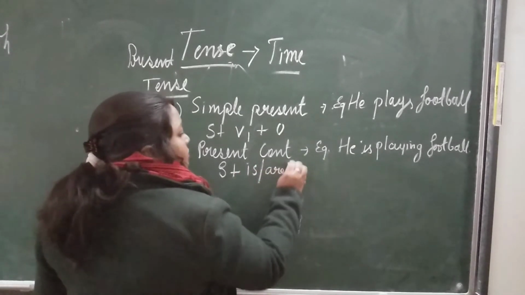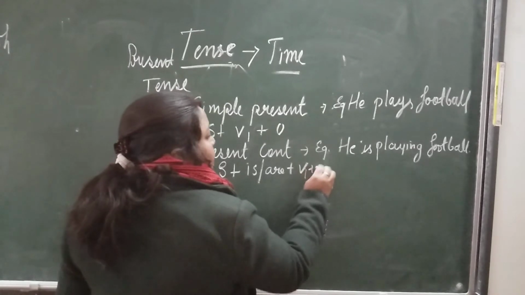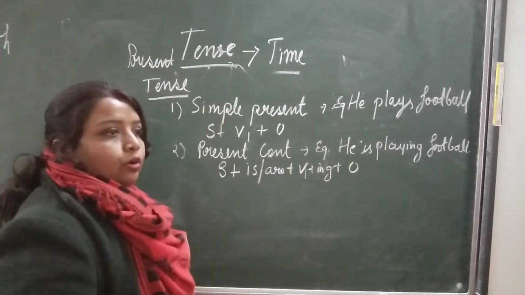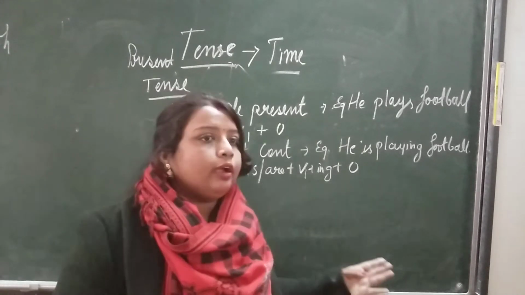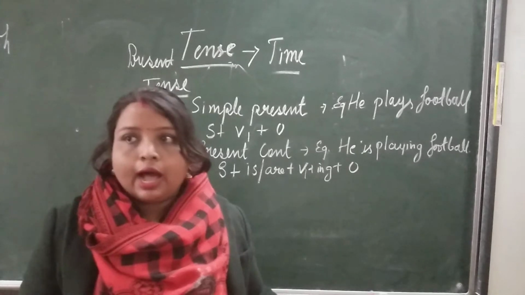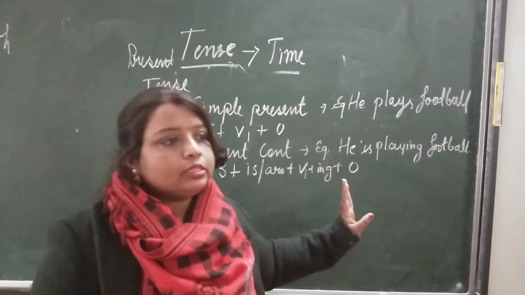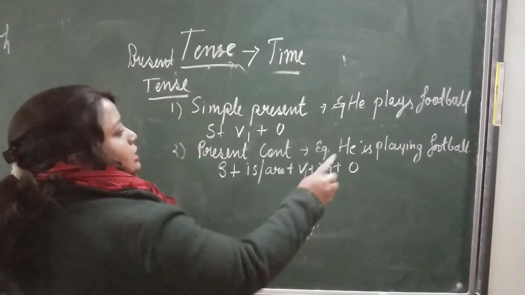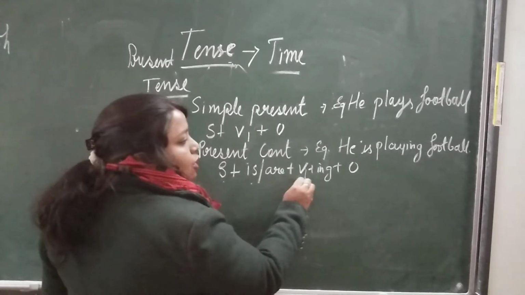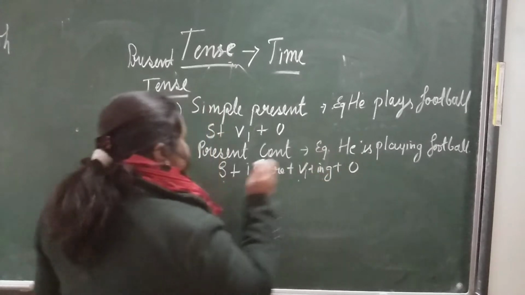Are. Plus verb first form plus ing plus object. Okay. Are again we use with what? They, we, you. All these we use are. He and she and all we use is. So he is playing football: subject plus is or are plus verb first form plus ing plus object.